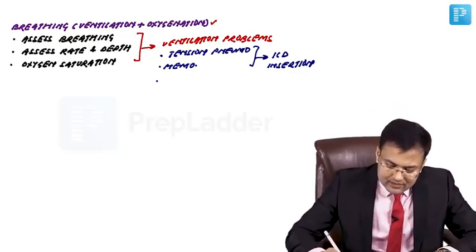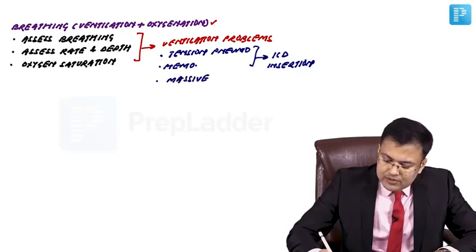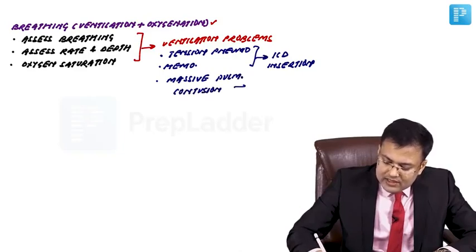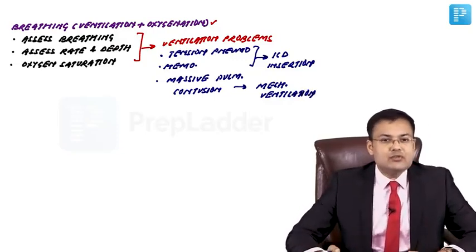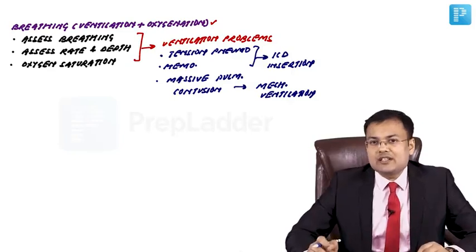So if the patient is having massive pulmonary contusion, in such a patient, we go for aggressive mechanical ventilation. So these are the components of B, breathing, which includes ventilation and oxygenation.